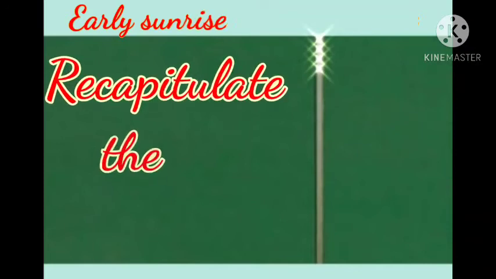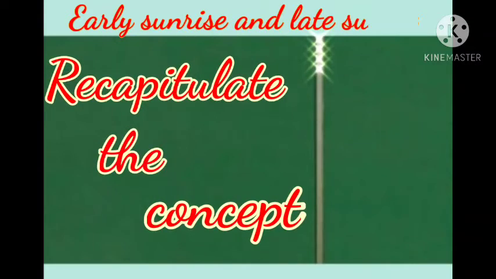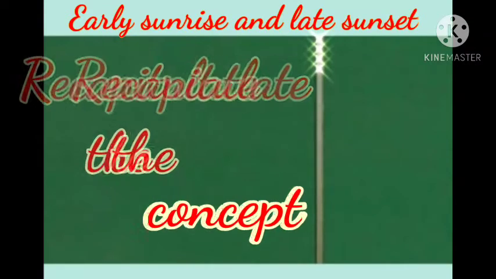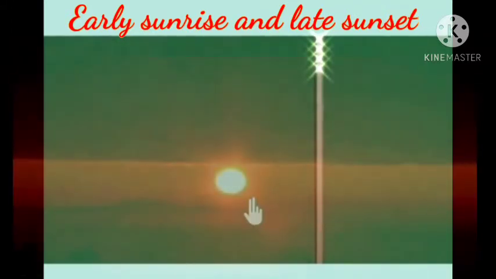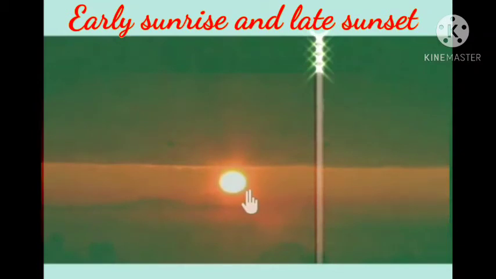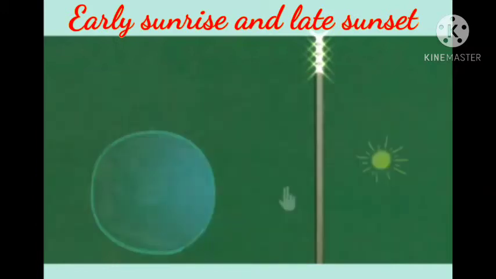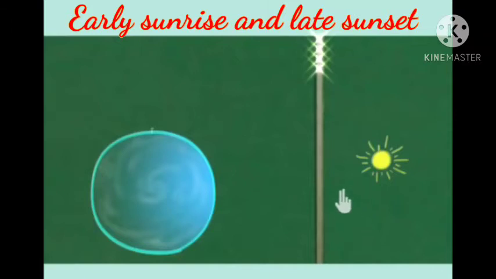Dear students, let us recapitulate the concept once again. Let us talk about what the actual sunrise or sunset is. So here I have drawn an earth and a sun.